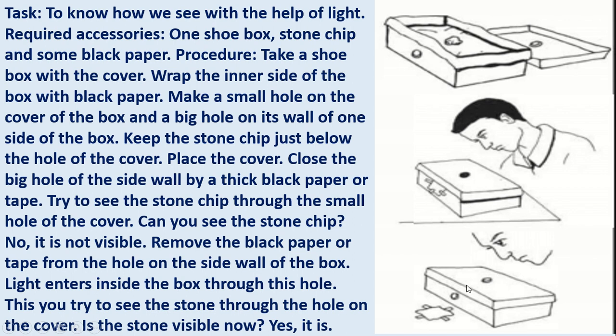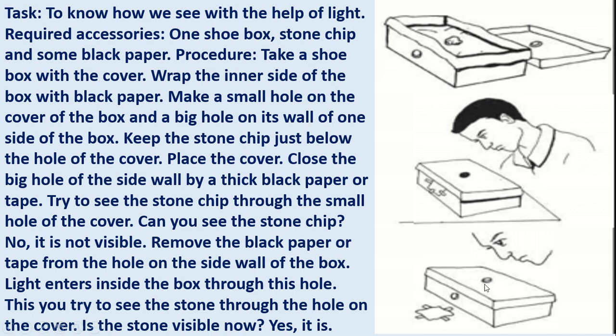In the third picture you will be able to see the stone chip, but in the second picture you will not be able to see it, because there is no light to see the object. To see any object, light is a must. Light is required to see any object. That's why in a dark room, at night, you can't see any object as there is no light.